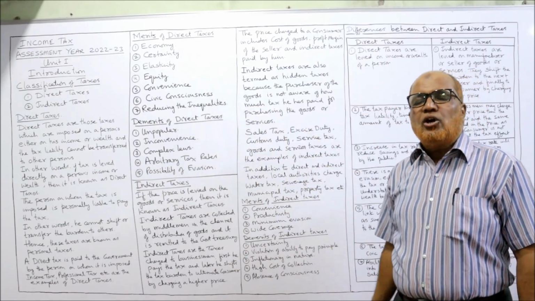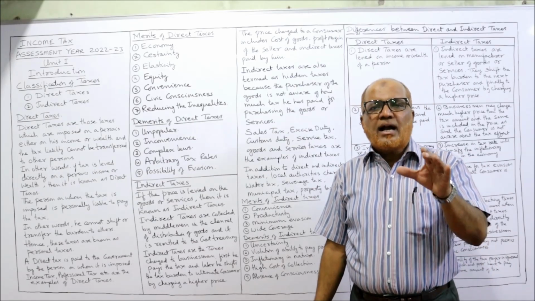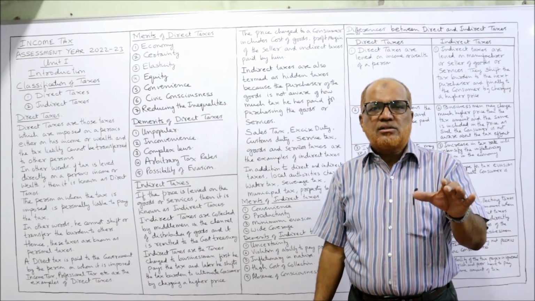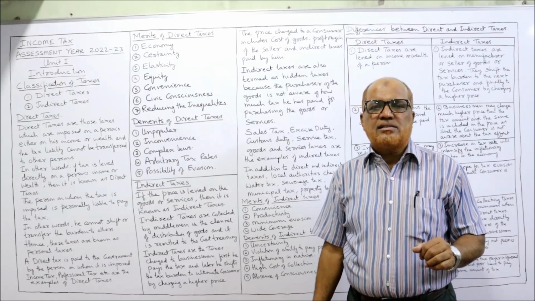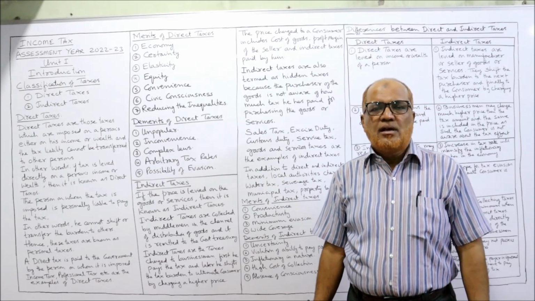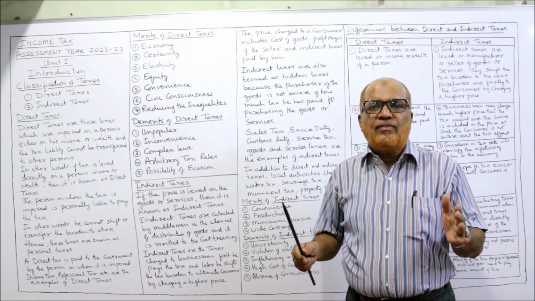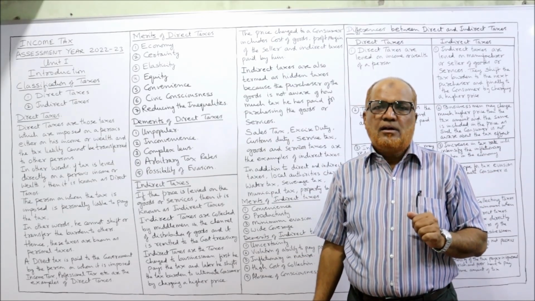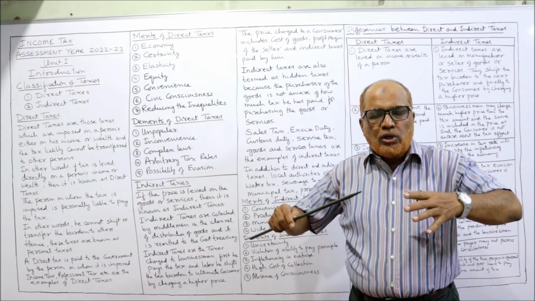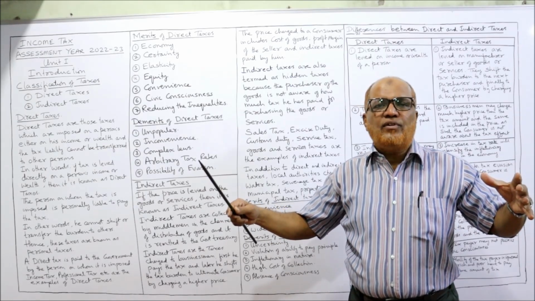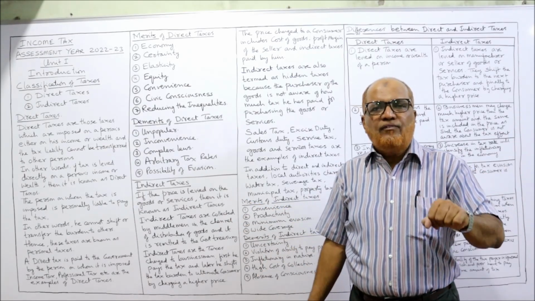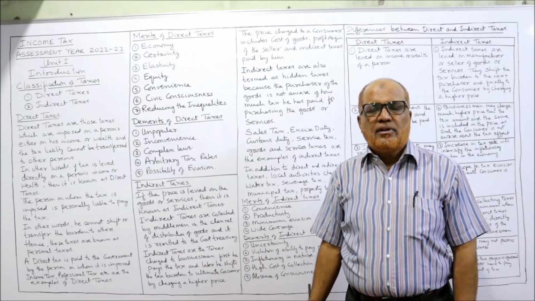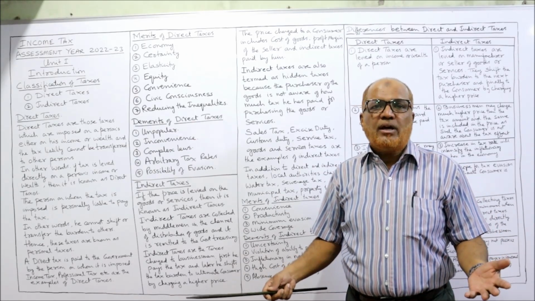The first is economy. That means the collection charges of the tax is less compared to indirect taxes. That means less staff is required for collecting the direct taxes. The government does not require to keep a huge army of officials to collect the tax. Only few officials are enough. That means it's more economical.